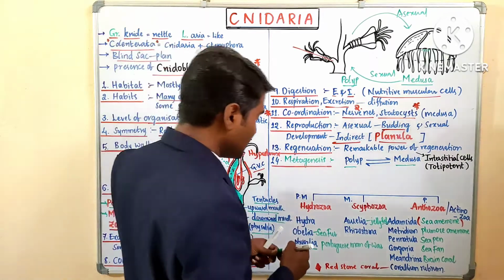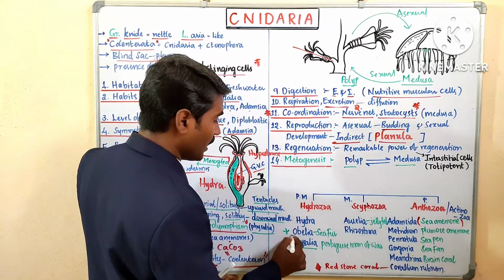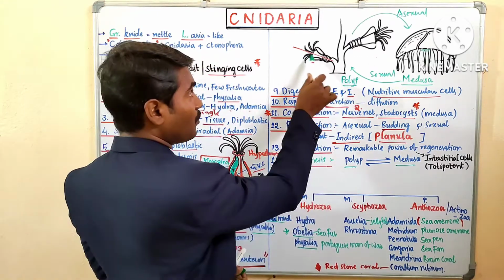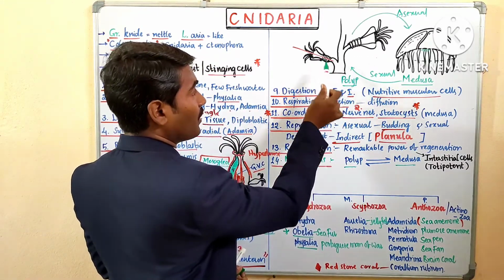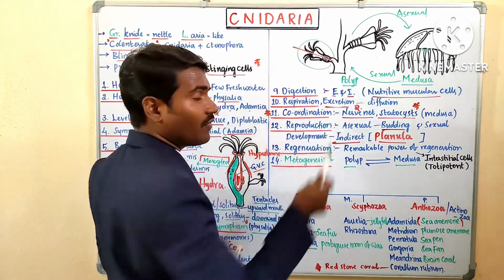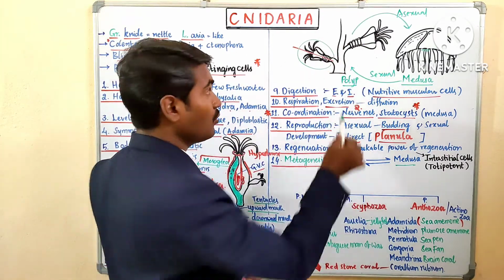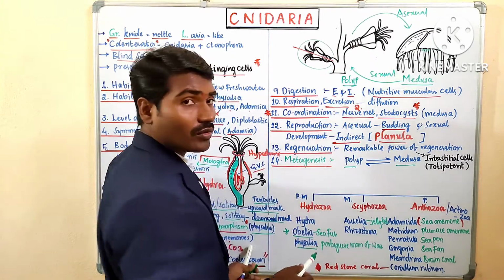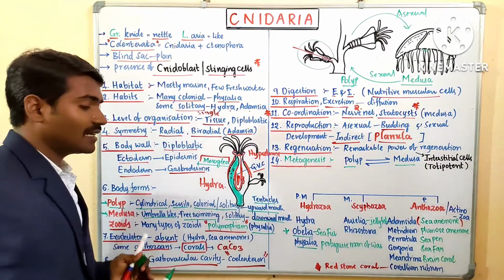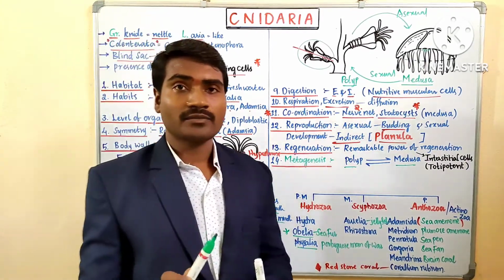Metagenesis can be seen in Obelia. This is the example for Obelia. It is a polyp form, cylindrical. It may be single, or in colony form. The polyp is available in the form of a colony. That is called metagenesis. These all are general characteristic features of cnidarians.